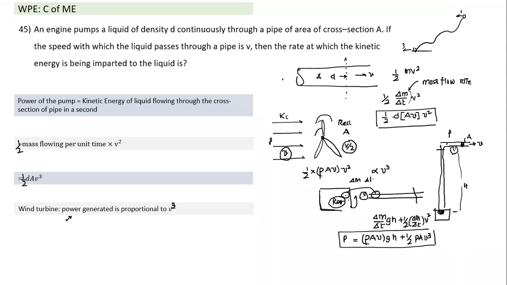If you want to understand better, try to draw a picture the way we draw a picture in the case of Bernoulli's theorem. Draw a picture at a certain time t, and draw a picture at t plus delta t, and then understand what change has taken place in time delta t. That will give you a better understanding of how to calculate the change, because all these things in between remain the same. The change happens at this end and at that end. The water level has gone down a little bit, and here the acceleration happened. In between, it will have the same velocity. It is steady state. So we need to learn that part also.